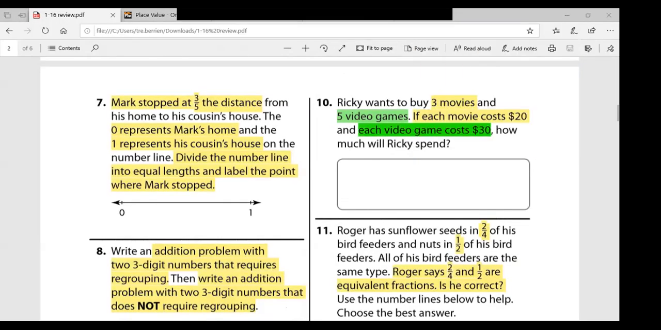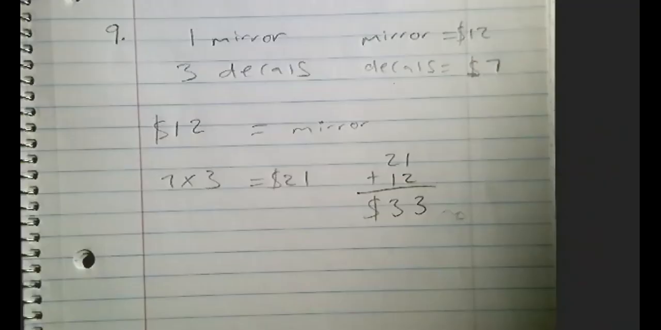All right, our next question, number 10, it says Ricky wants to buy 3 movies and 5 video games. If each movie costs $20 and each game costs $30, how much will Ricky spend? So this is kind of the same kind of problem that we just did a second ago. The information has just changed. So we have movies and video games now instead of mirrors and decals. Okay, so I'm going to show you exactly how we're going to break this down.